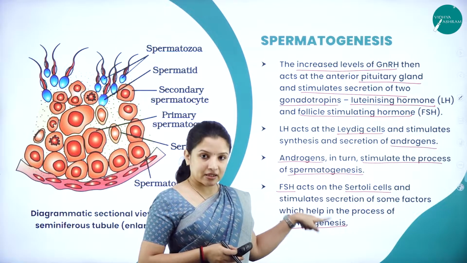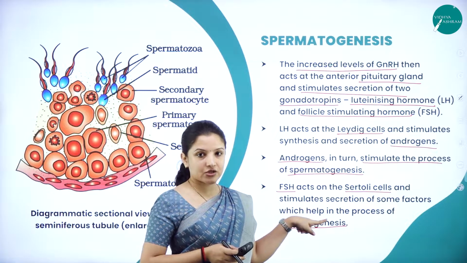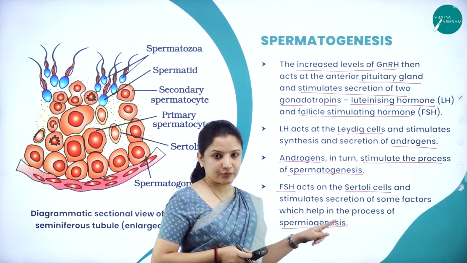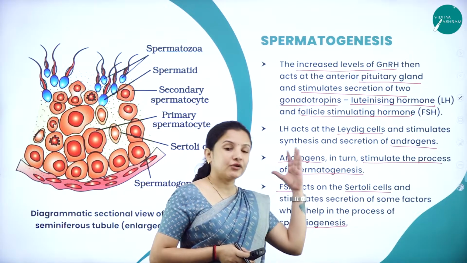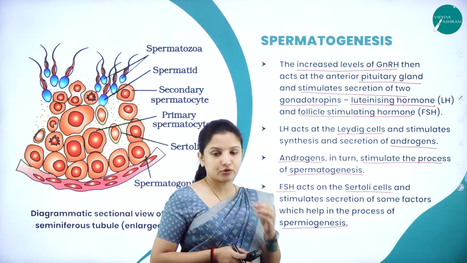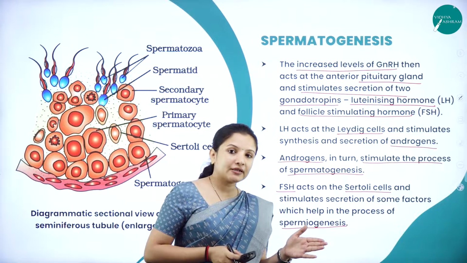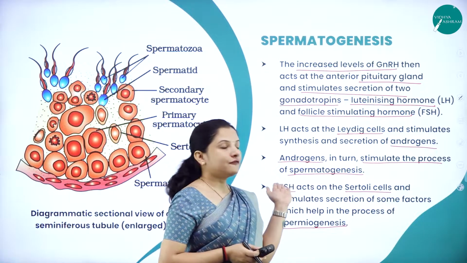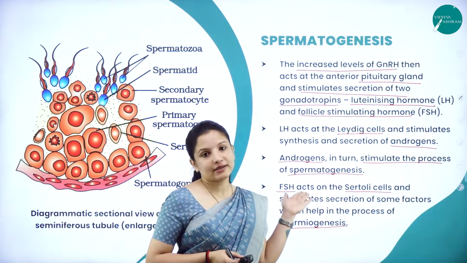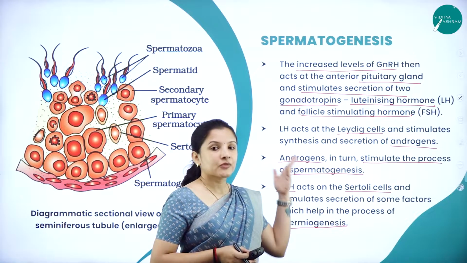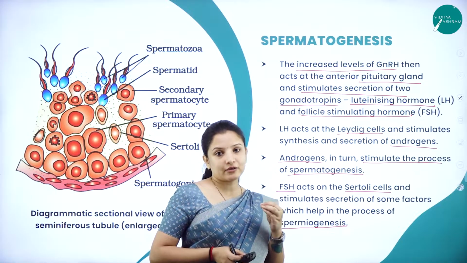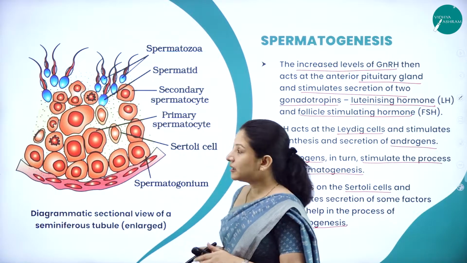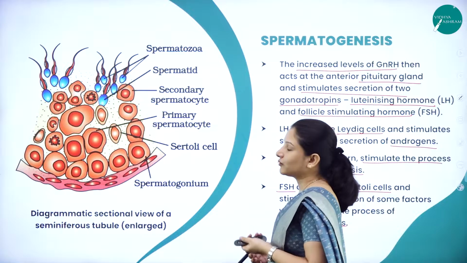The spermatids undergo differentiation to produce spermatozoa or sperms in the seminiferous tubules, that is called spermiogenesis. So, if this differentiation process has to occur, where the spermatids get converted into proper sperms, then the follicular stimulating hormone should get secreted. That is why the secretion of the gonadotrophin at the time of puberty is very, very important in the case of the male reproductive system. So, that is how the process occurs.